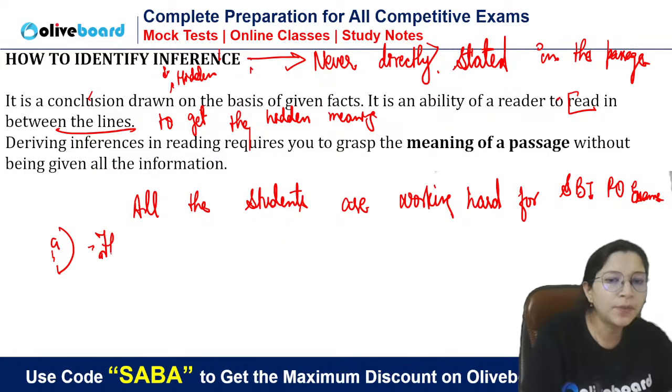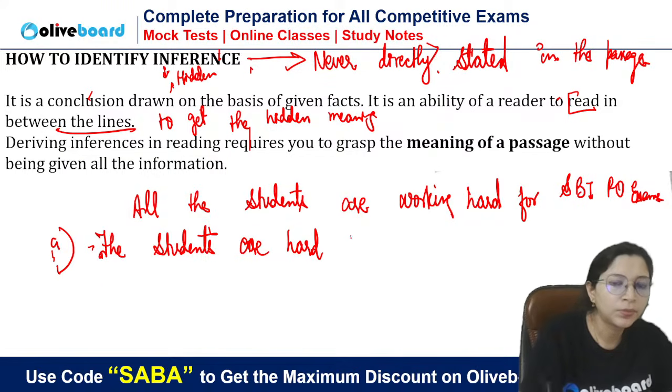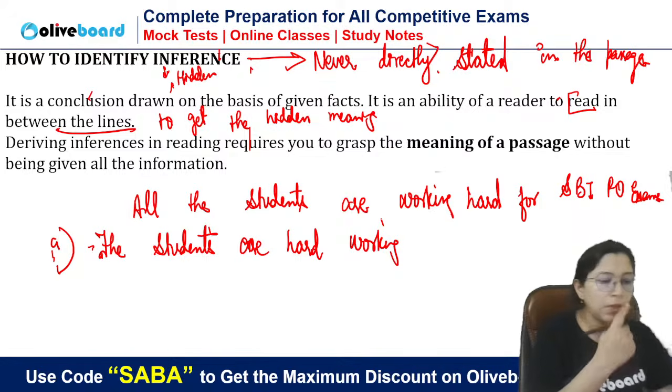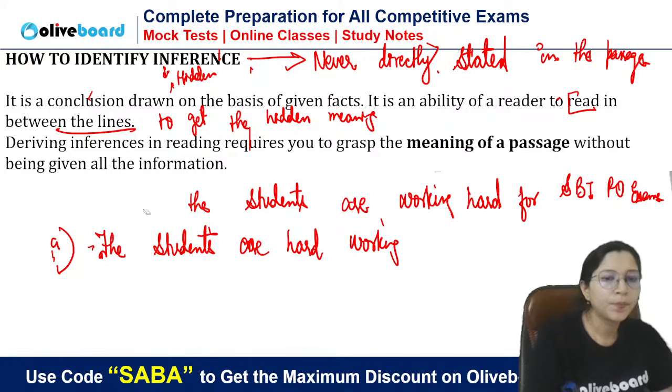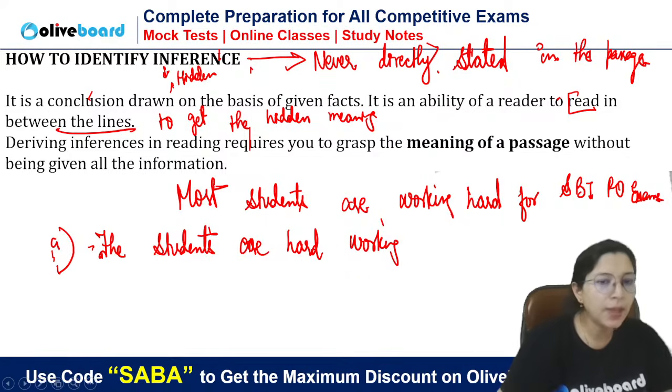The students are hardworking. Can this be the inference? I'm writing here most students. Tell me, can this be the inference? The students are hardworking, or most students are hardworking. Yes or no?